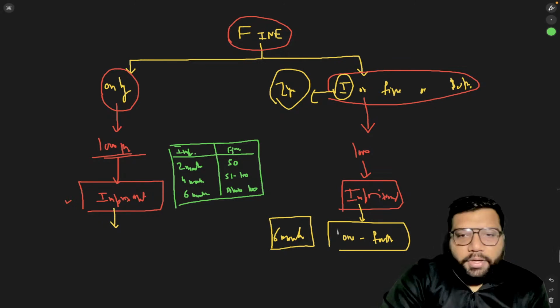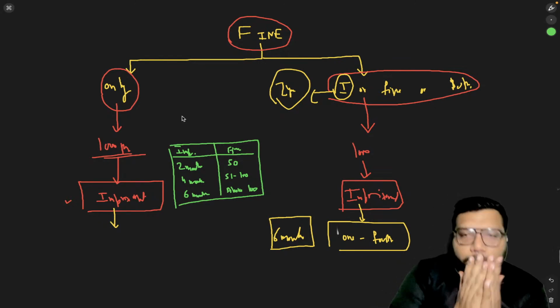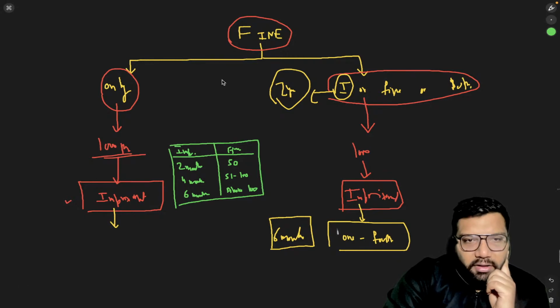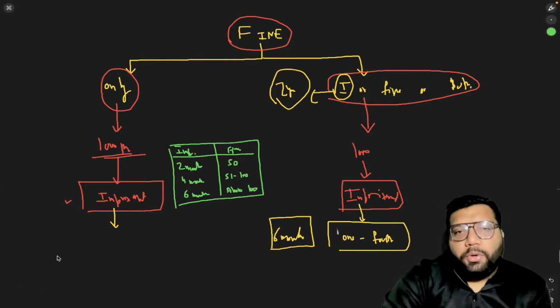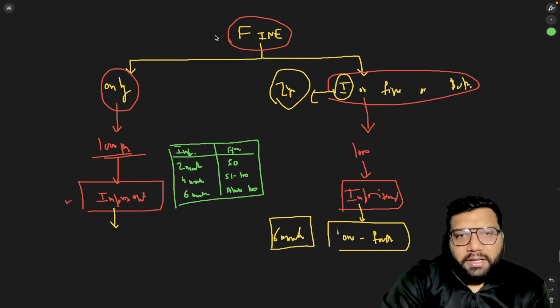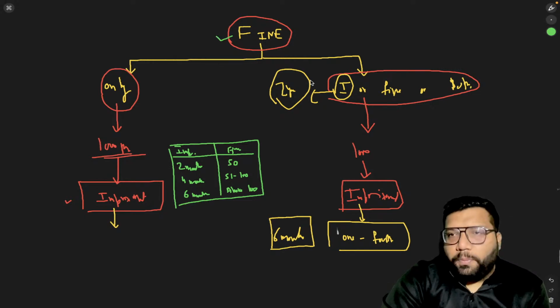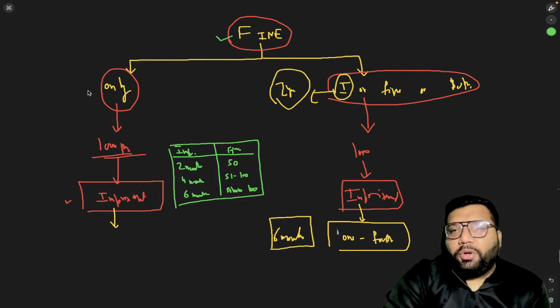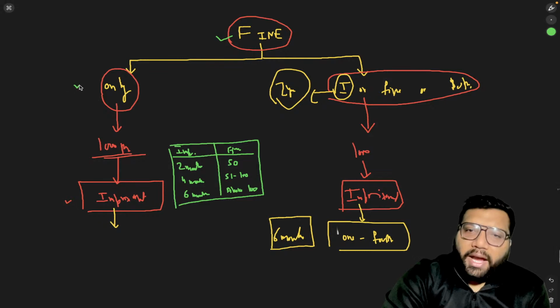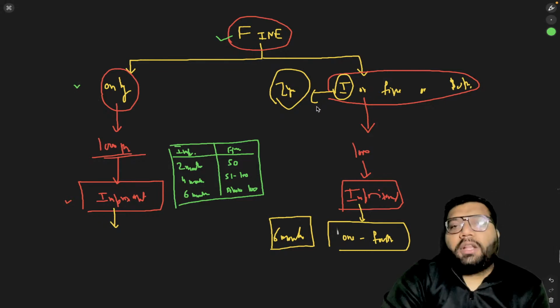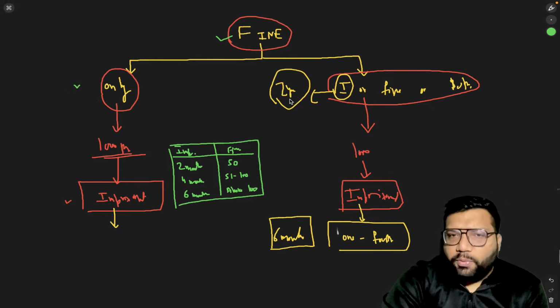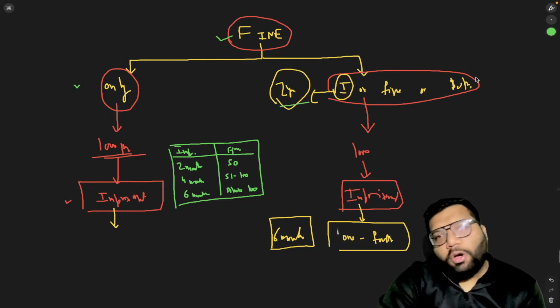Let me conclude this one again. Basically, from this chart, what I really want to convey is that the whole concept of fine can be divided into two parts. Either there are going to be provisions where the punishment is fine only, or there are going to be provisions like imprisonment of either description, which may extend to 2 years, or fine, or both.